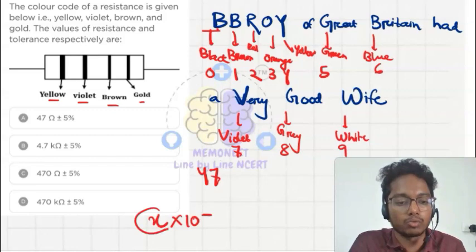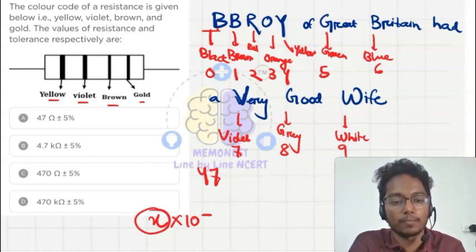So x will be a 2-digit number. So 47 into 10 to the power, let's say it is y.